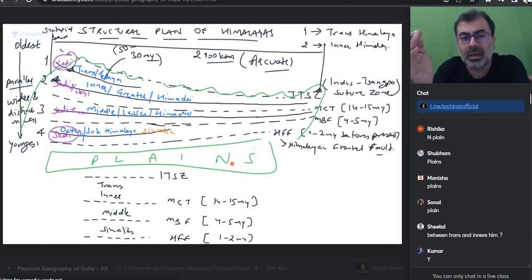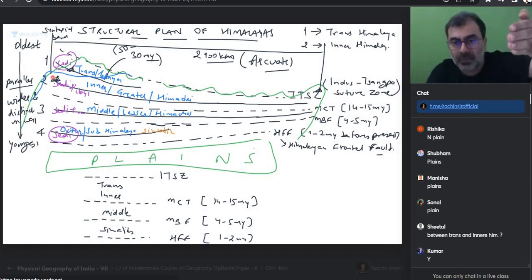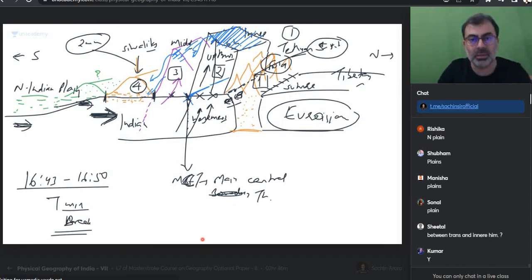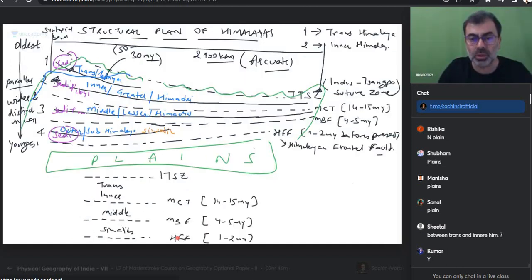In fact, I want to tell you everyone, and since Sheetal you have asked: does the river Indus actually cross the Trans Himalaya? The crack comes right in between it. Some sediments are on the other side of it. Tell me one thing, everyone: these are sediments, some sediments will go to that side too, no? Some sediments will lie on that plate, some on this plate. So the suture zone you will find sometimes comes in between as well.